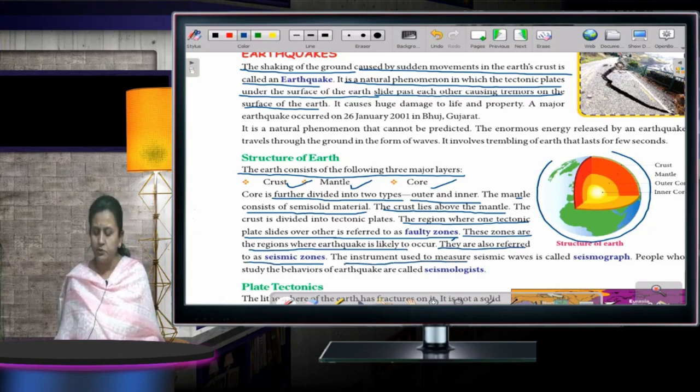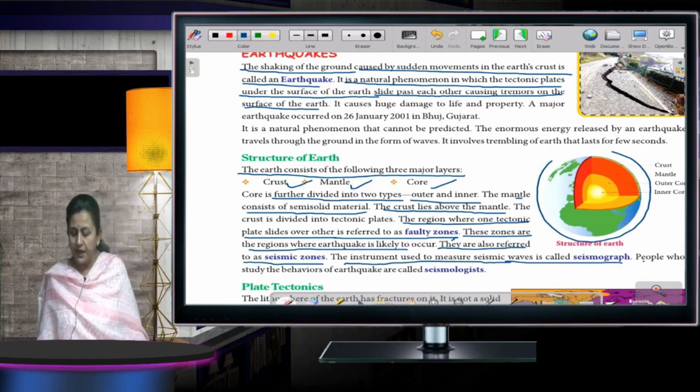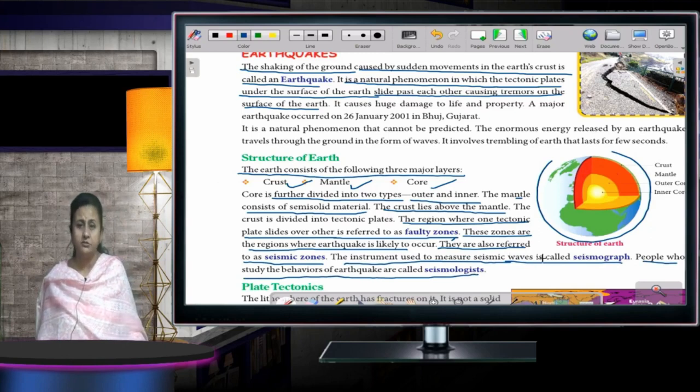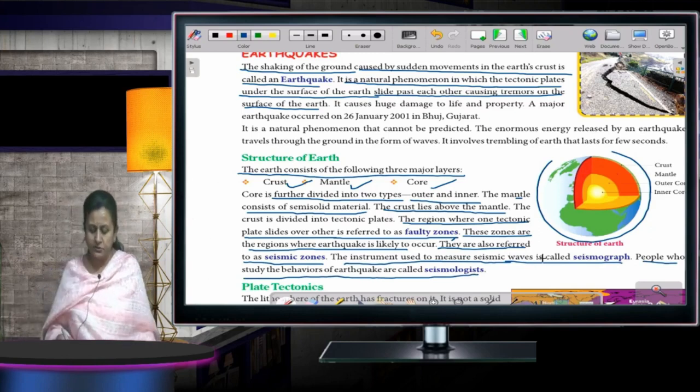The instrument used to measure seismic waves is called a seismograph. Fine? And people who study the behavior of earthquakes are called seismologists. Okay? Seismologists. Okay, fine, children.